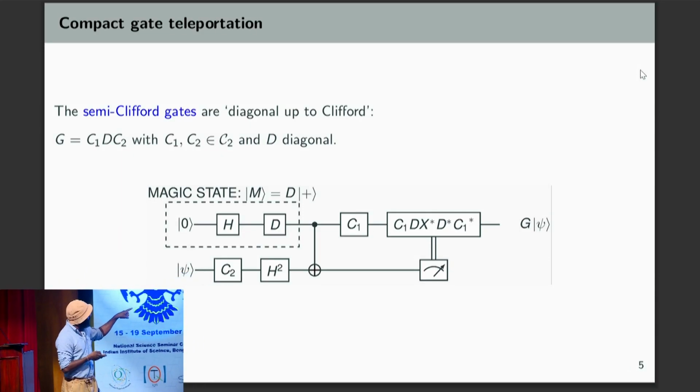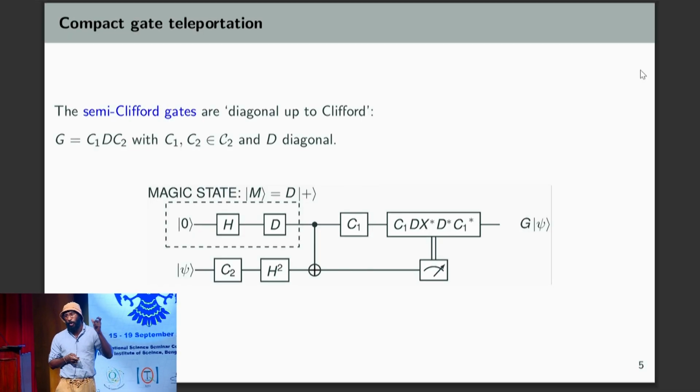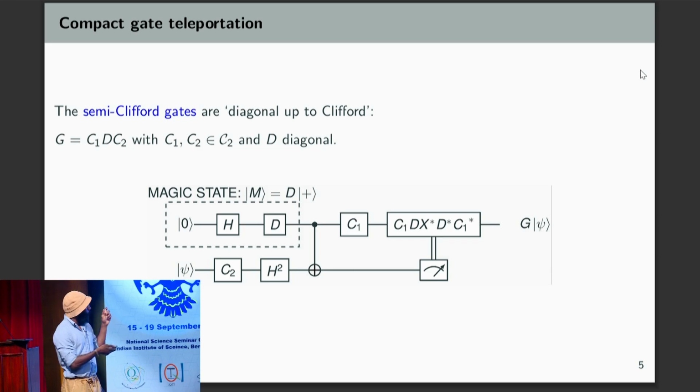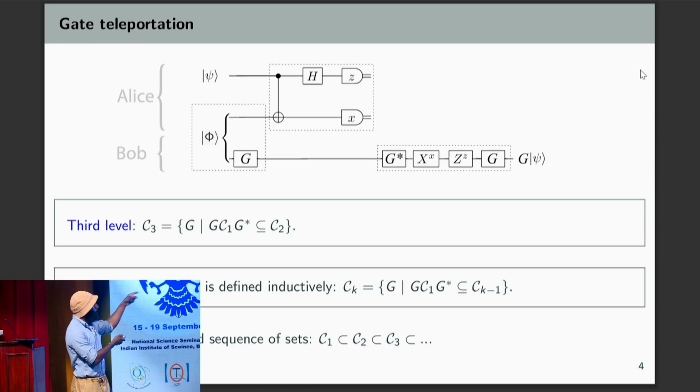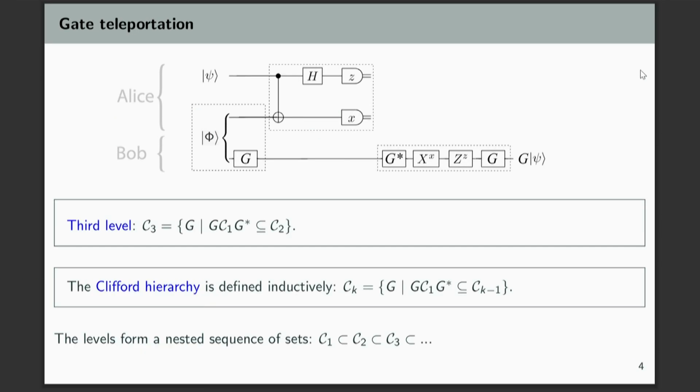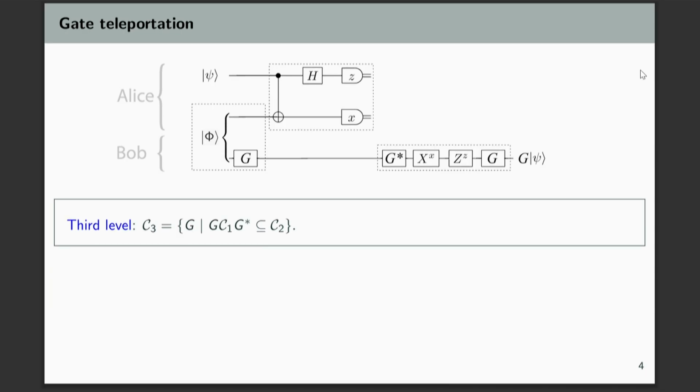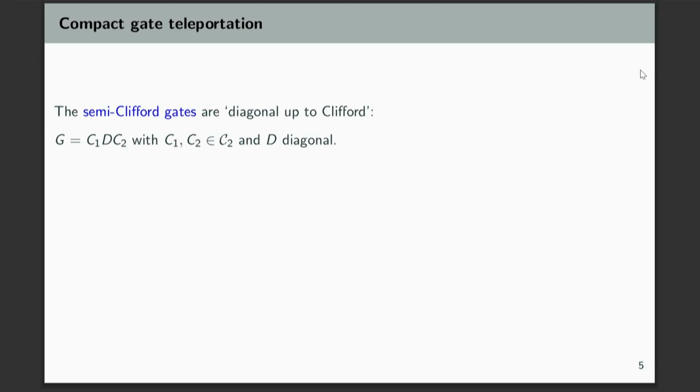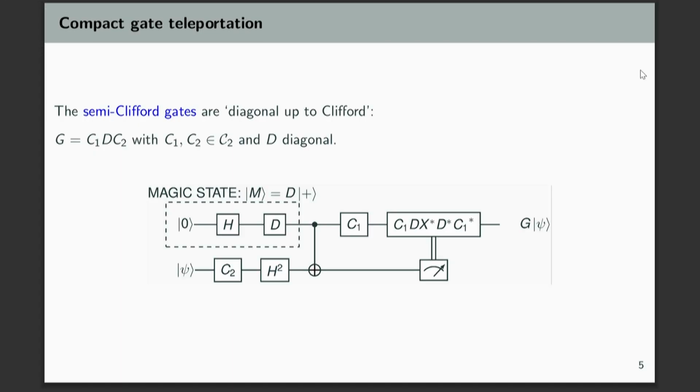But the main difference is that for the magic state, you just apply the diagonal part to a single qubit or qudit, okay? So notice in the previous one, we had a Bell state, which is 2 qubits or qudits, right? So the magic state in the standard protocol is twice the size of the gate that you're trying to do. Whereas if it's semi-Clifford, it's the same size, okay? So that's where the semi comes in.